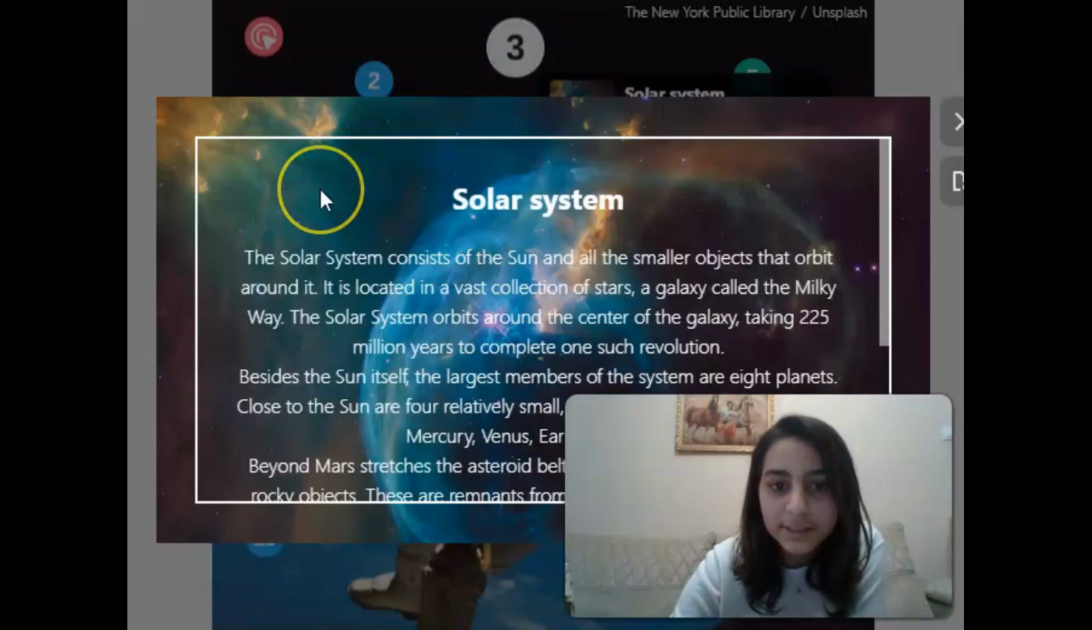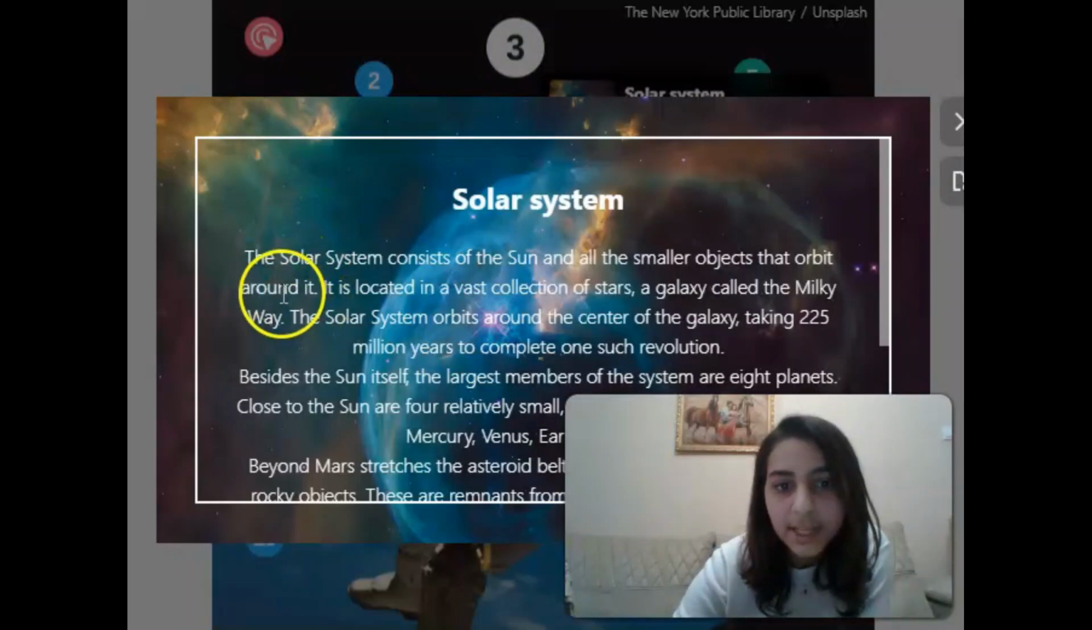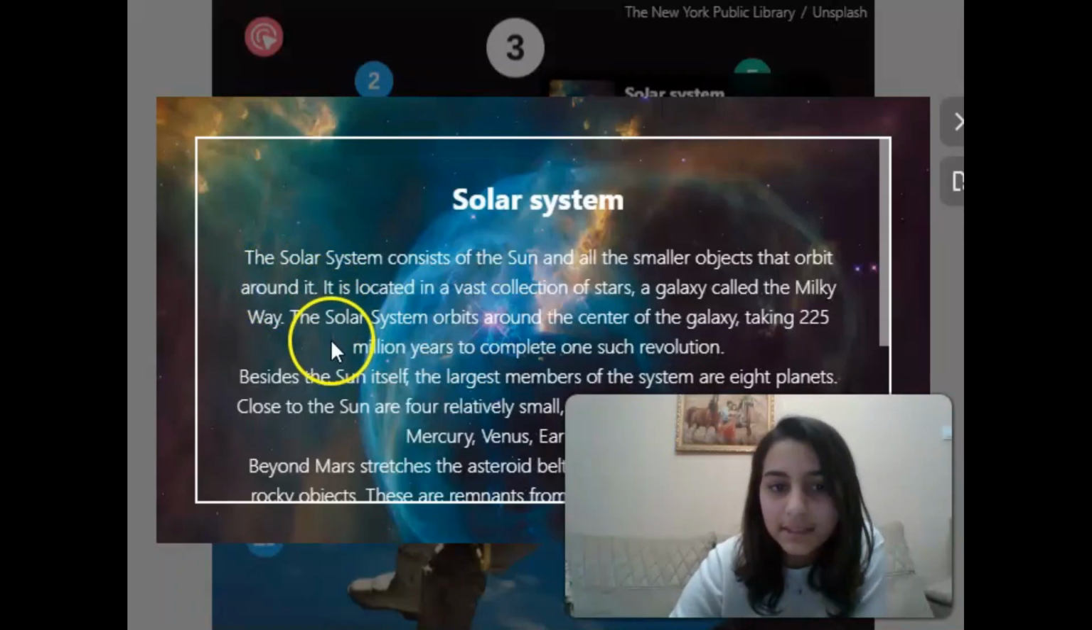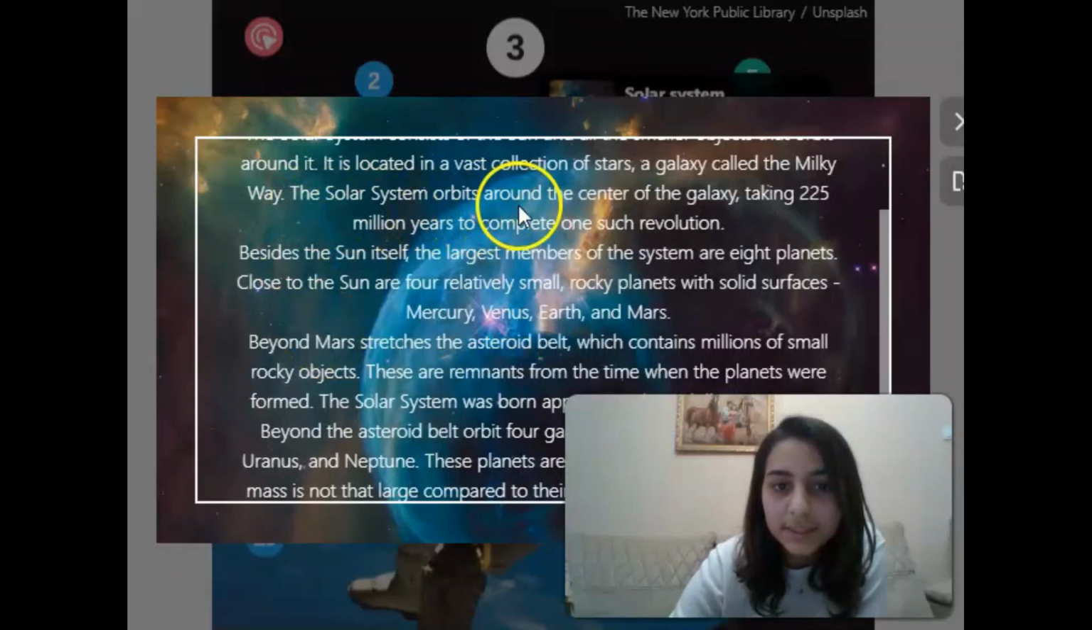Solar system. The solar system consists of the sun and all small objects that orbit around it. It is located in a vast collection of stars, a galaxy called the Milky Way. The solar system orbits around the center of the galaxy, taking 225 million years to complete one such revolution. Besides the sun itself, the largest members of the solar system are 8 planets. Close to the sun are 4 relatively small rocky planets with solid surfaces: Mercury, Venus, Earth, and Mars.